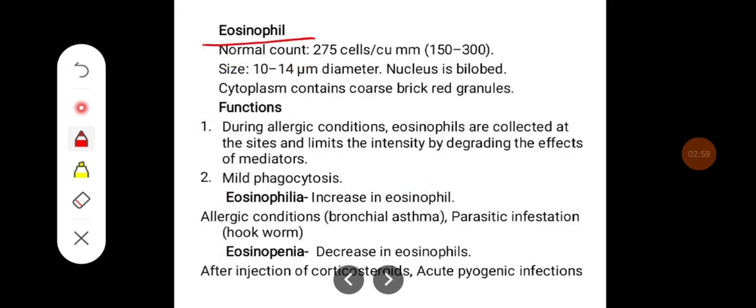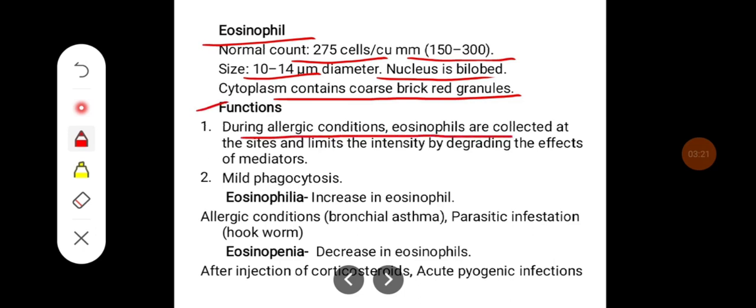Eosinophil normal count is around 275 cells per cubic millimeter of blood. It can range between 150 to 300. Size is around 10 to 14 micrometer in diameter. It is slightly larger than a neutrophil. Nucleus is bilobed. Cytoplasm contains coarse brick red granules. Some of the functions of eosinophil are: during allergic conditions, eosinophils collect at the site and limit the intensity of inflammation by degrading the effects of inflammatory mediators. It also leads to mild phagocytosis.